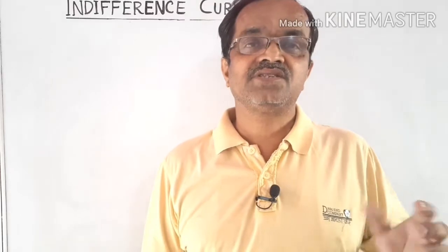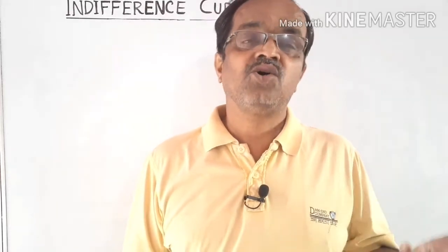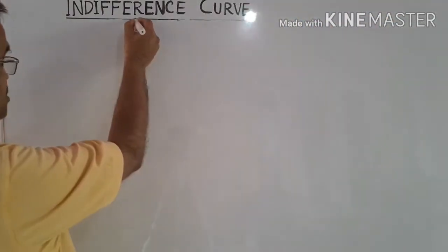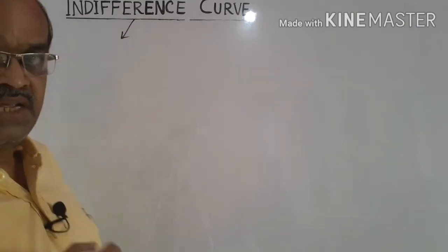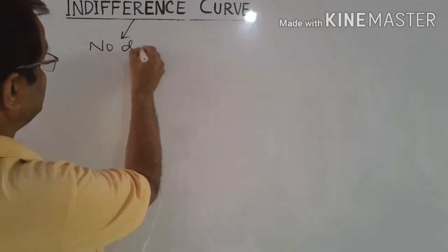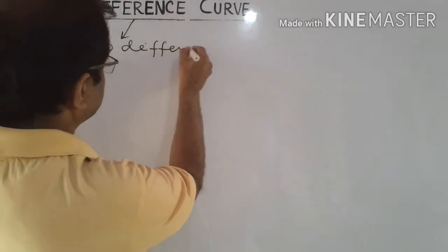And today I would describe the meaning and concept of indifference curve, which is a tool of ordinal analysis, that is indifference curve analysis of consumer's equilibrium. Literally, there are two words in indifference curve. Indifference literally means no difference.